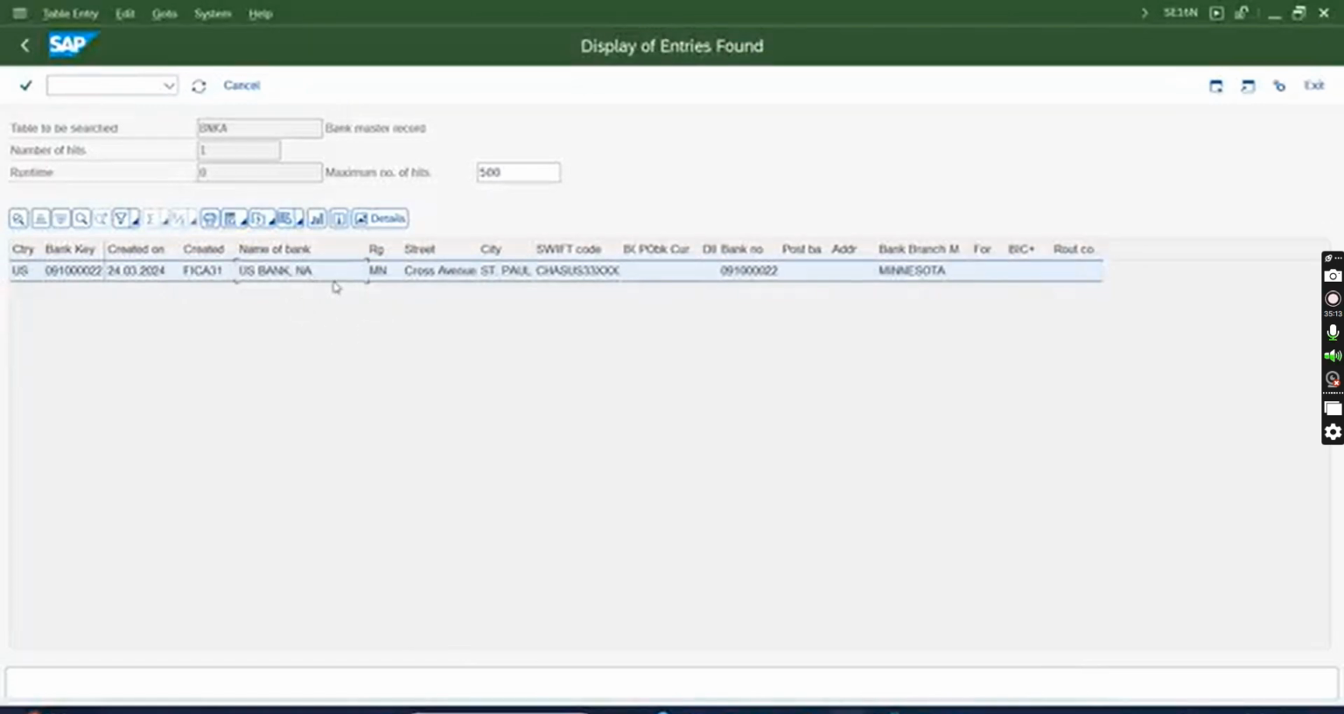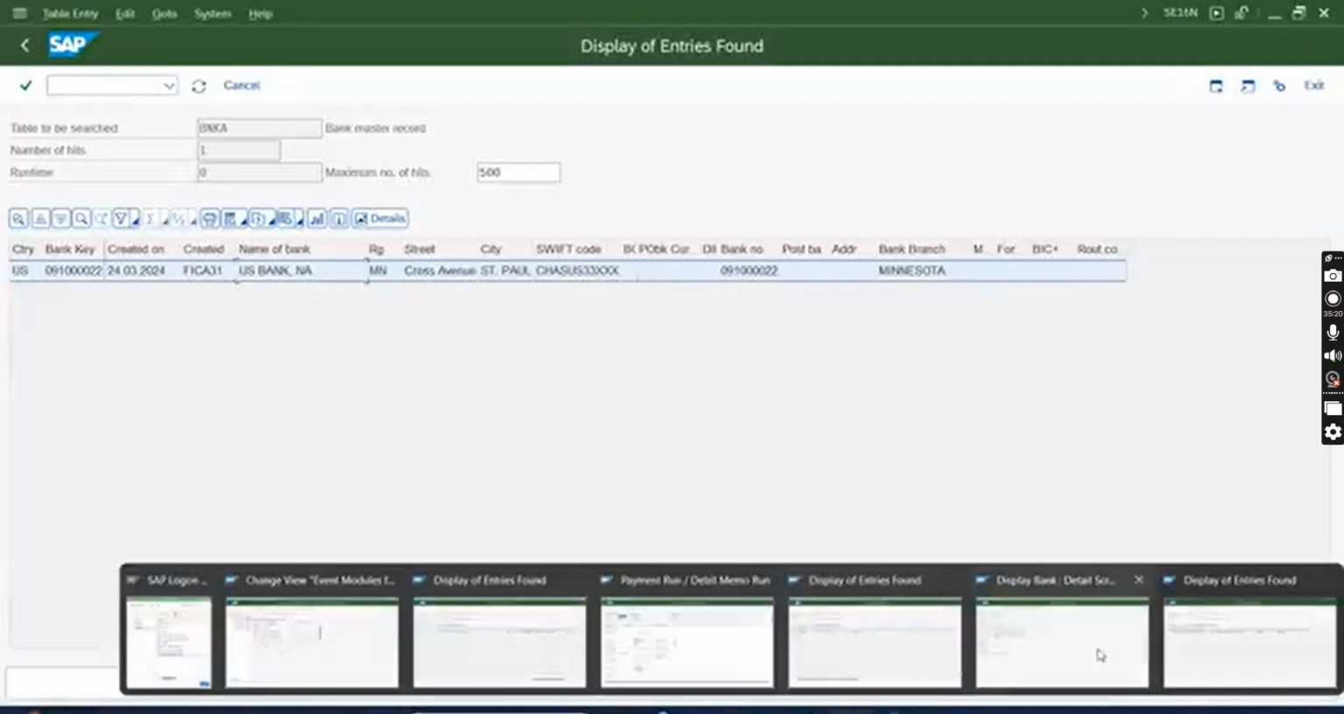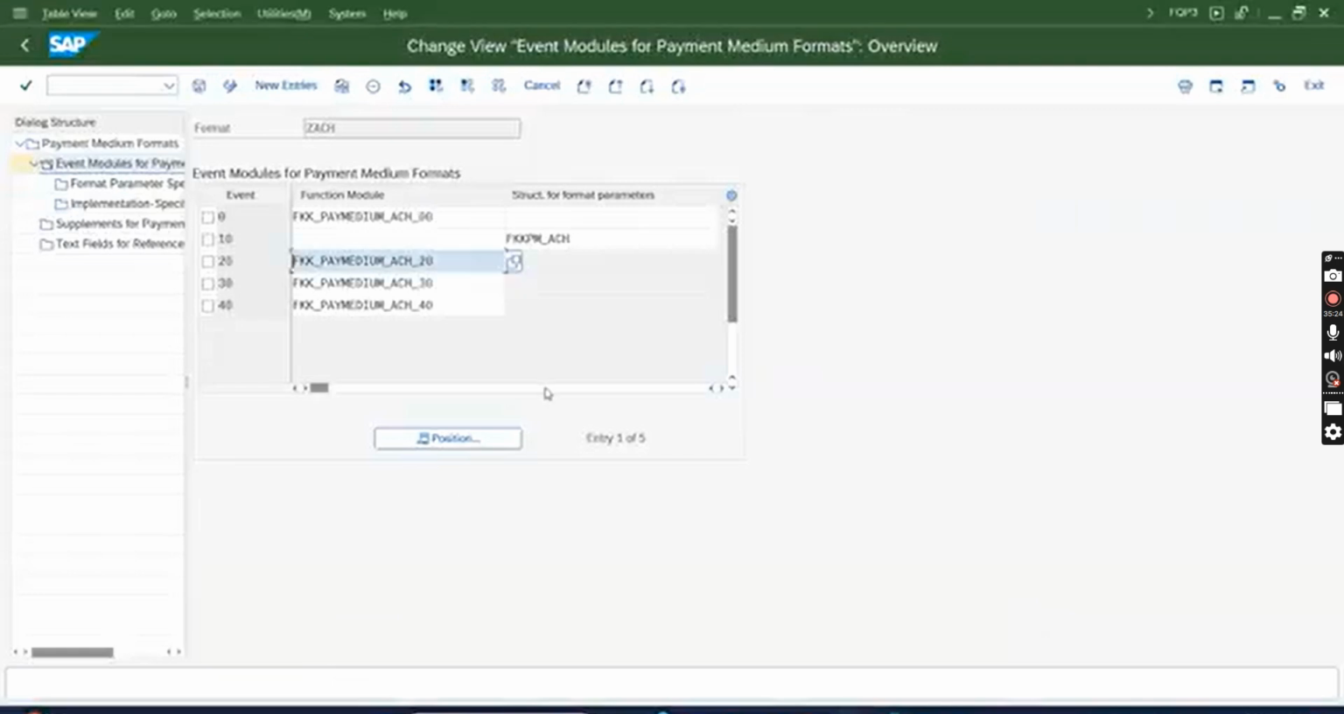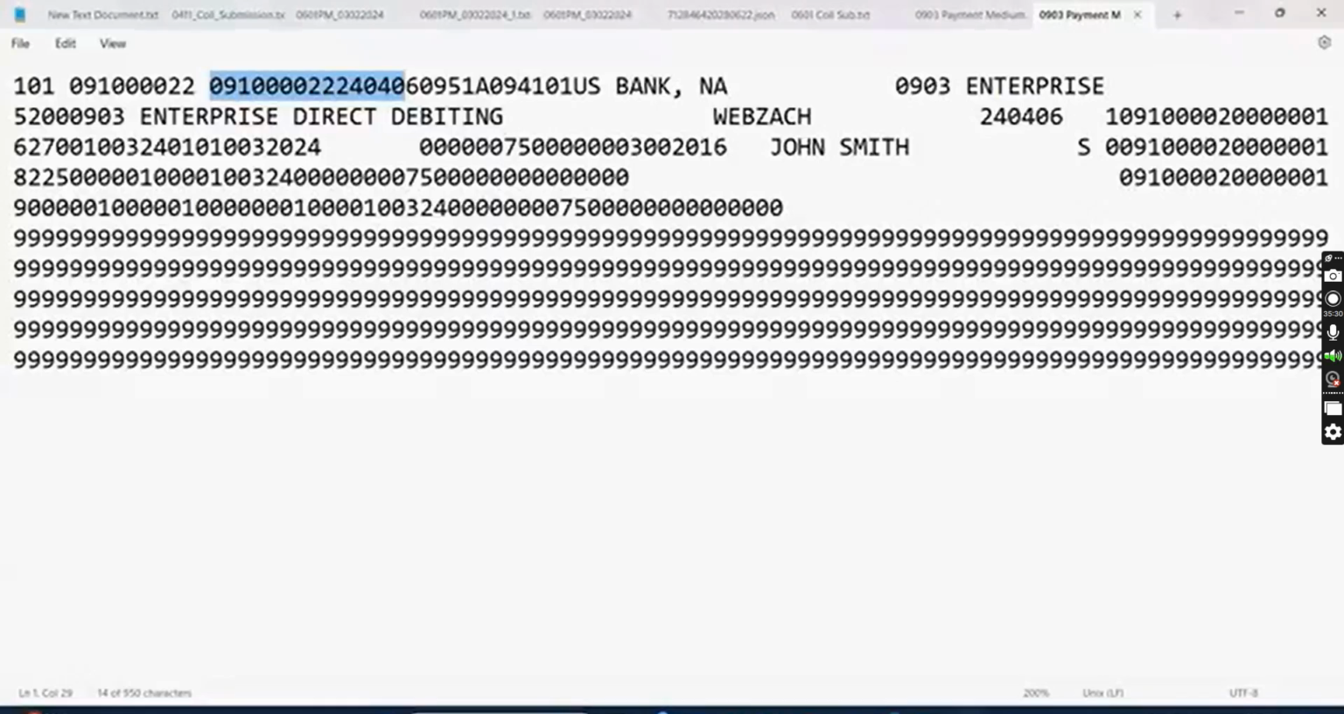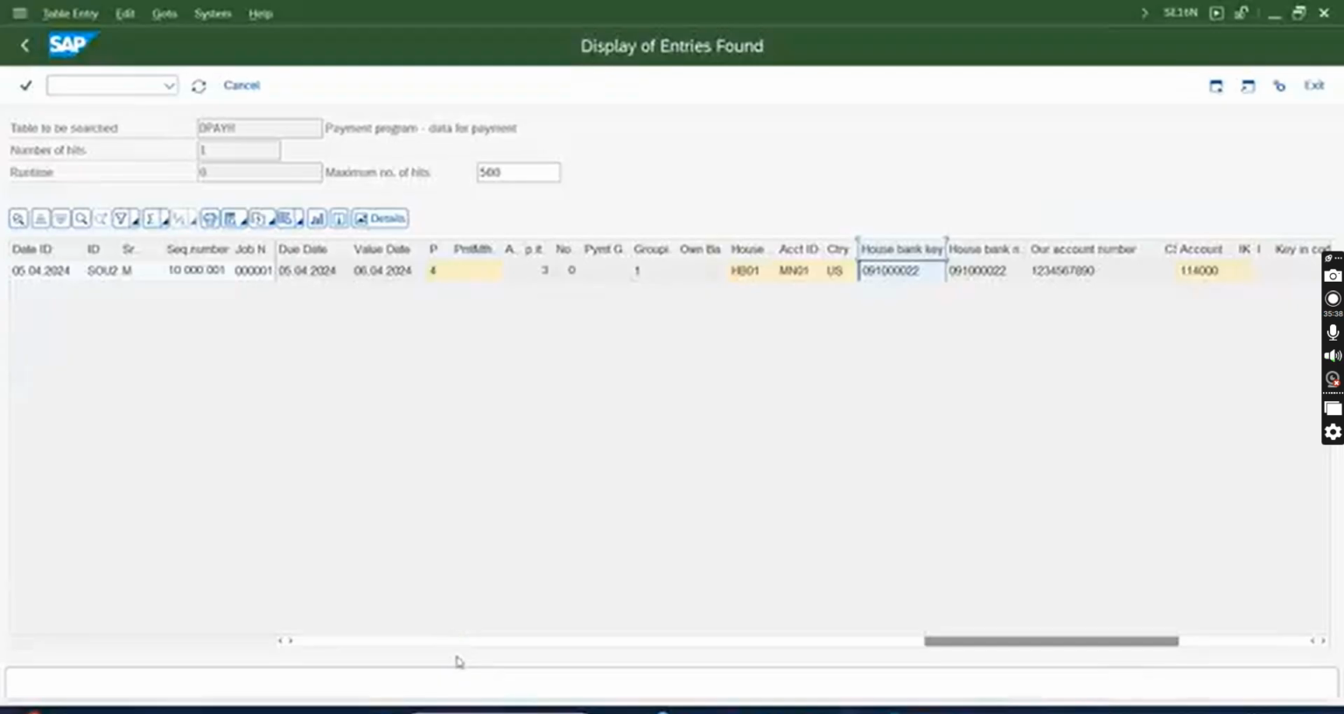So all this information, this is a Minnesota branch, whatever information is needed, you have to write it in that custom FM. You will give the logic to the developer and the developer will create all the logic in an FM that you have to assign. Once you assign that, this header, line item, trailer will be populated. All the required information you will get from the DPP table.